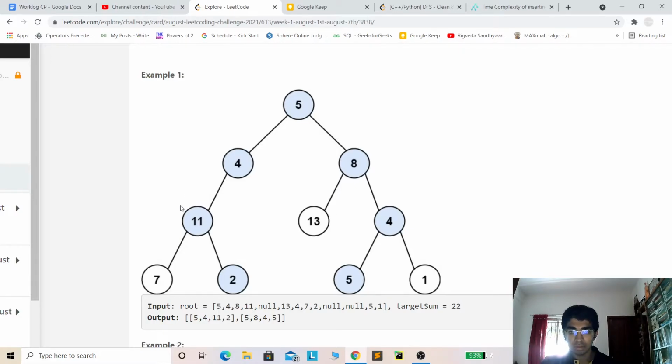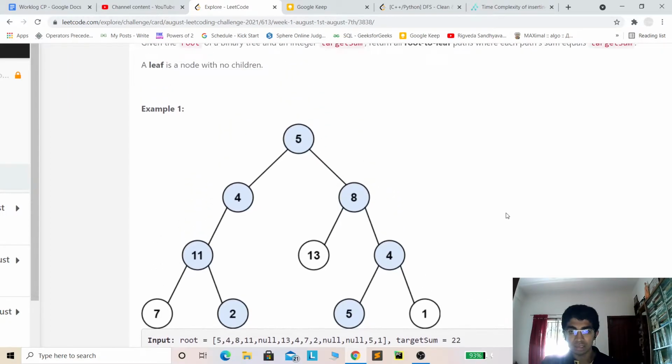And the second thing is that we have to keep track of the nodes which are present in that path themselves, because at the end, if the path is satisfying, then we have to push it back to the final answer, right? So those are the two things that we have to keep in mind, and then the rest is the normal DFS function.